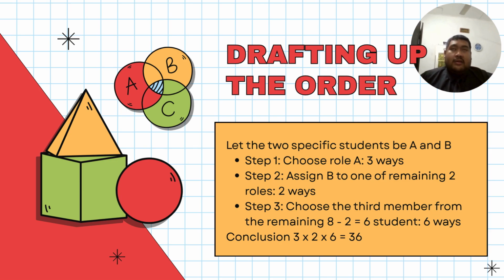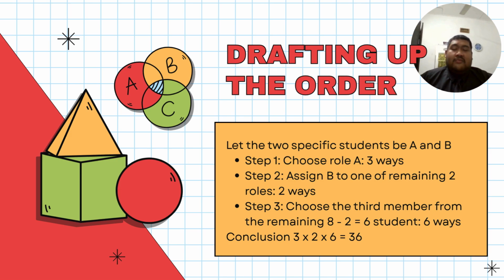Any student cannot have the same role as student A. So step two, we must assign a second student, but it cannot become a captain because the first student has become the captain. So the second student will be vice captain or treasurer.